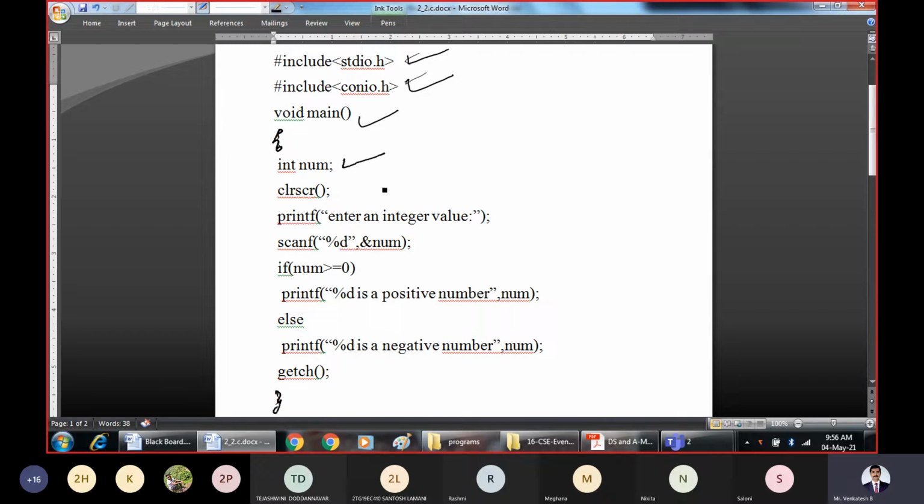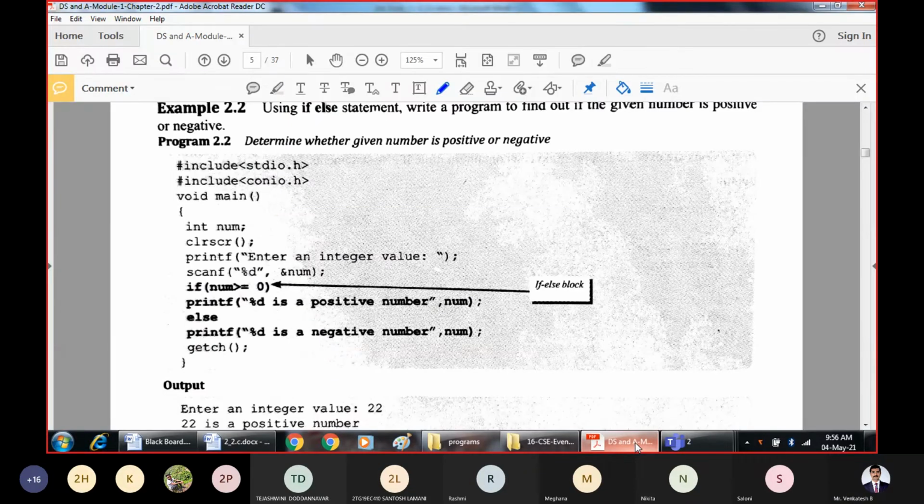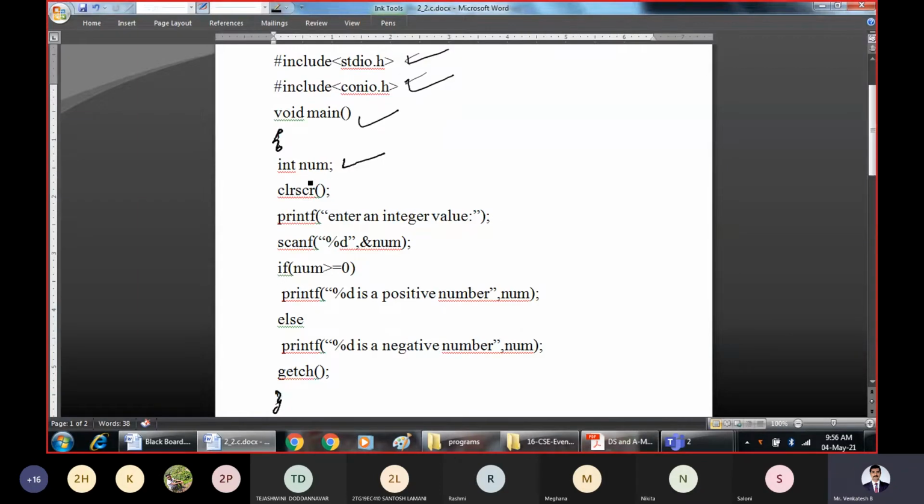We are declaring an integer variable. Then we are clearing the screen, so that whatever the previous execution environment was, that will get erased. Now later we are asking the user to enter a number.